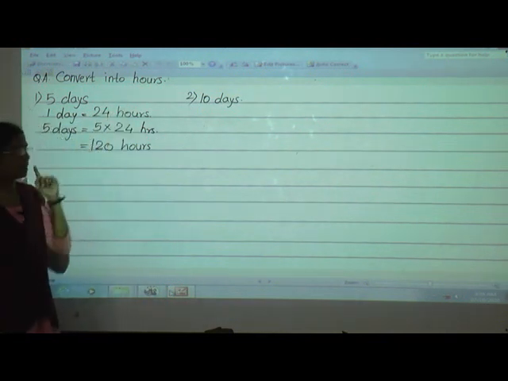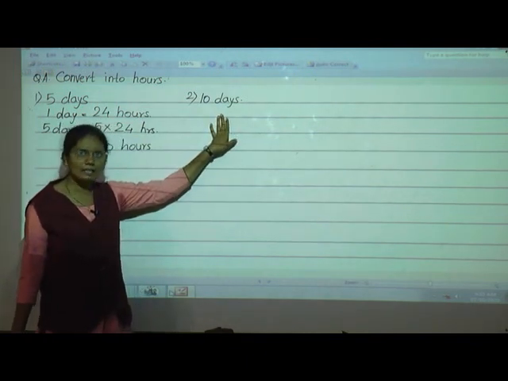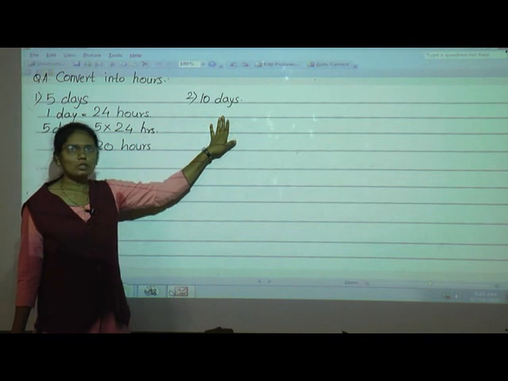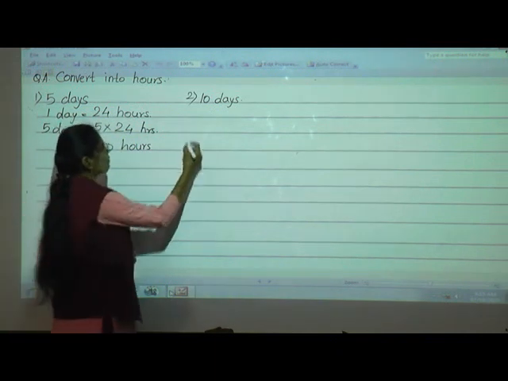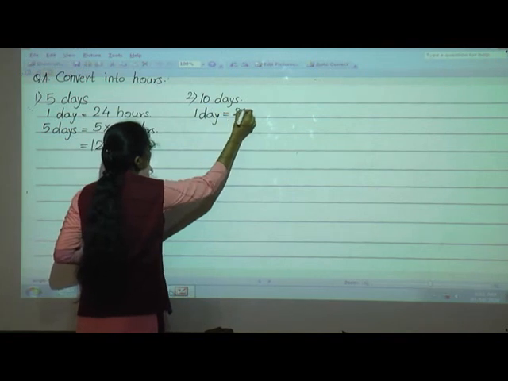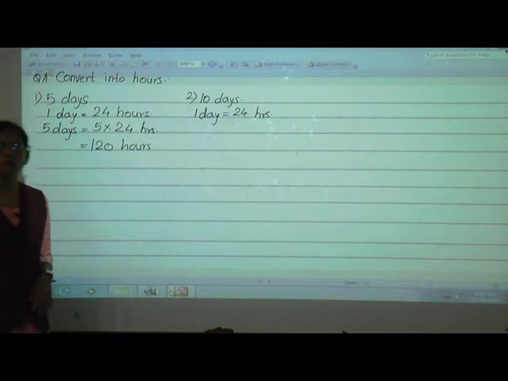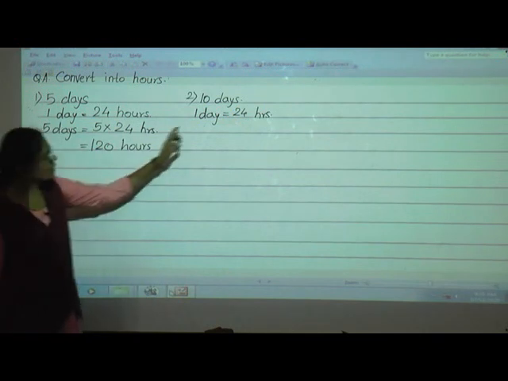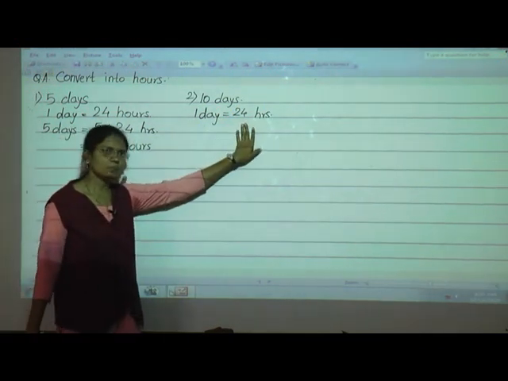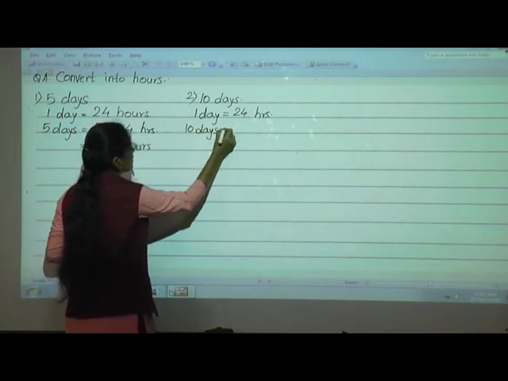Here days are given, and those days we have to convert into hours. So first what will we write? 1 day is equal to 24 hours. If 1 day is equal to 24 hours, then 10 days is equal to what?